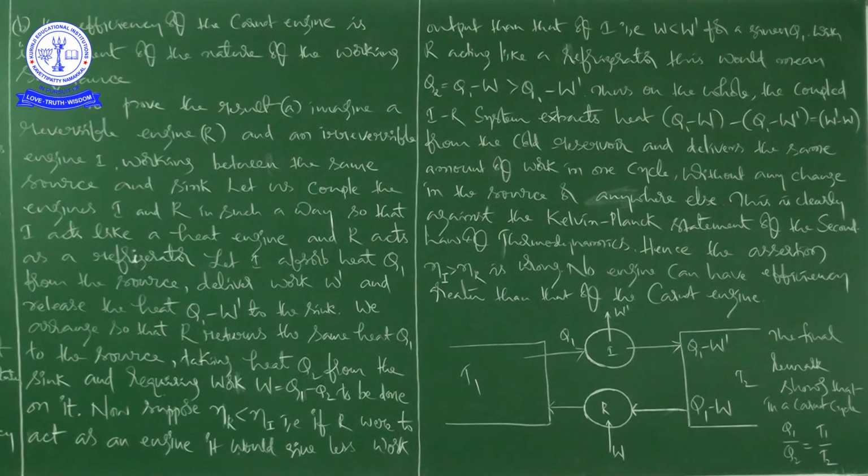See, the maximum efficiency of a Carnot engine is given by the equation. What is the equation we discussed? Eta is equal to 1 minus T2 by T1, which is independent of the nature of the system performing the Carnot cycle of operations. Thus, we are justified in using an ideal gas as a system in the calculation of efficiency eta of a Carnot engine.